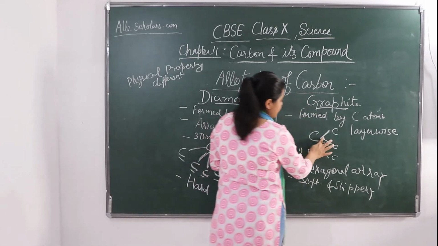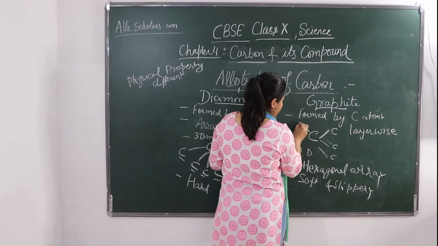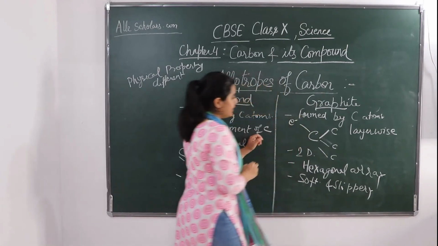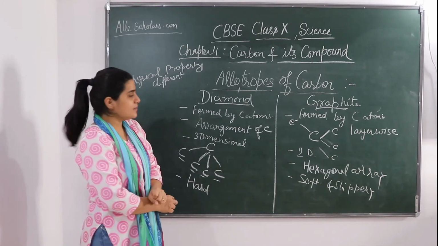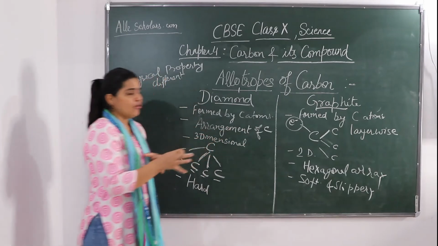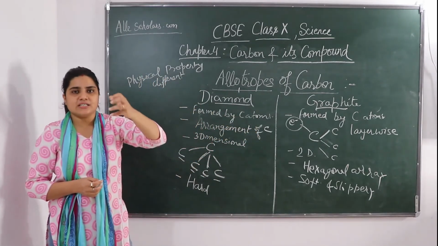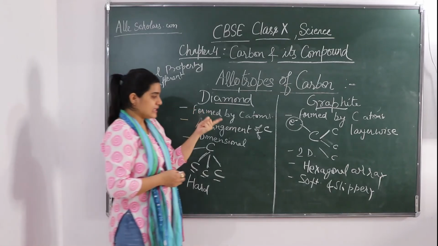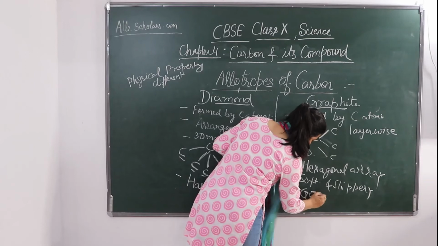In graphite, 1, 2, 3 electrons are bonded, and this one is free. It is not bonded with any of the atoms, so this electron is free to move. So there is a movement of charge, a flow of charge. So this is going to be a good conductor of electricity.